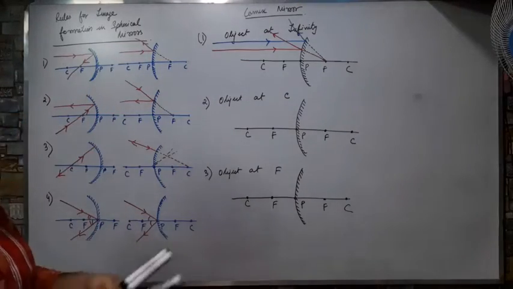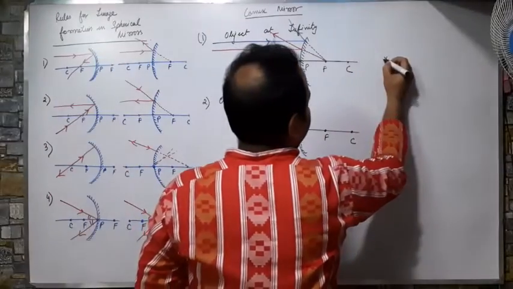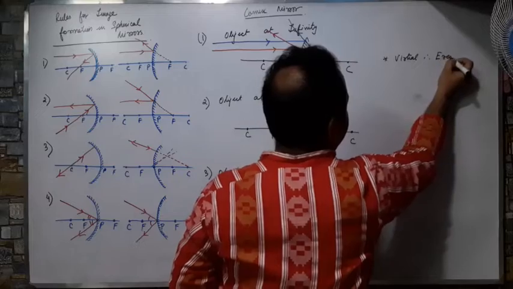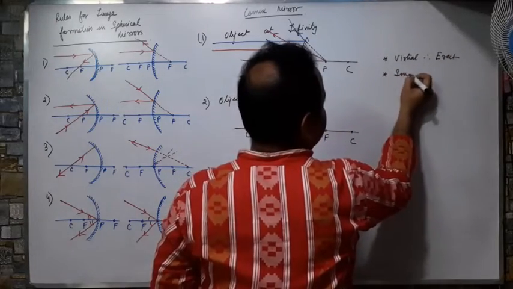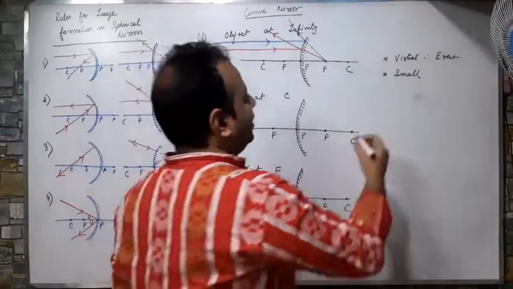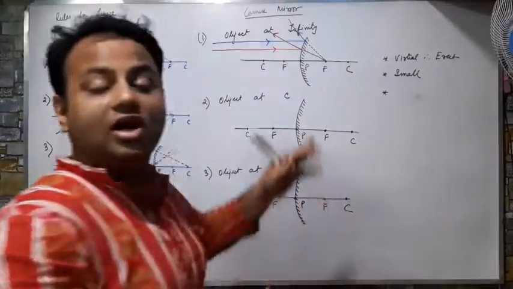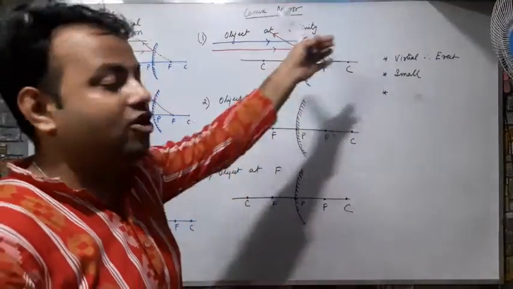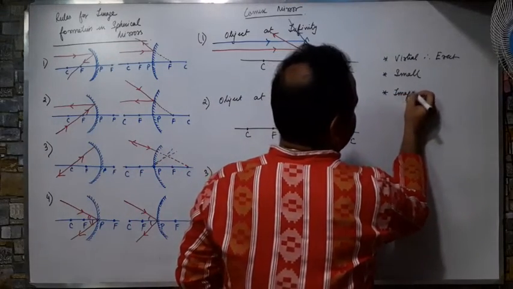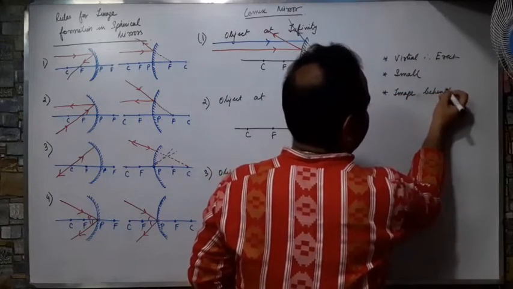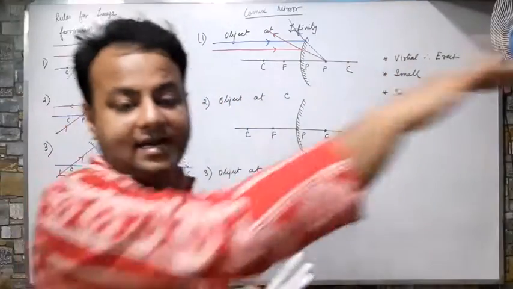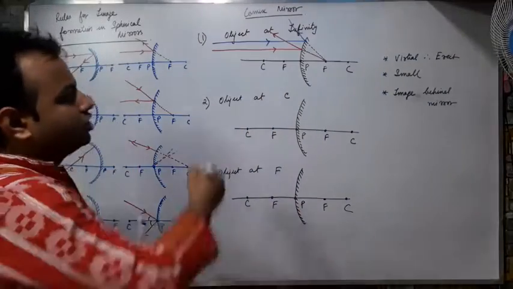So what are the properties of it? It is virtual, and because it is virtual, it will be erect. The image is very small. A point image is obtained. And third, what is the position? That is a virtual image, so position cannot be said. I will say image behind mirror or image inside mirror. I cannot say which position exactly because I cannot enter inside the mirror. Okay, so this is the first one.